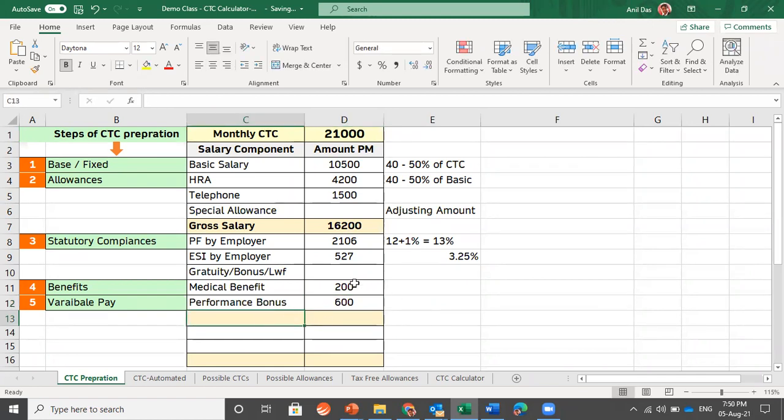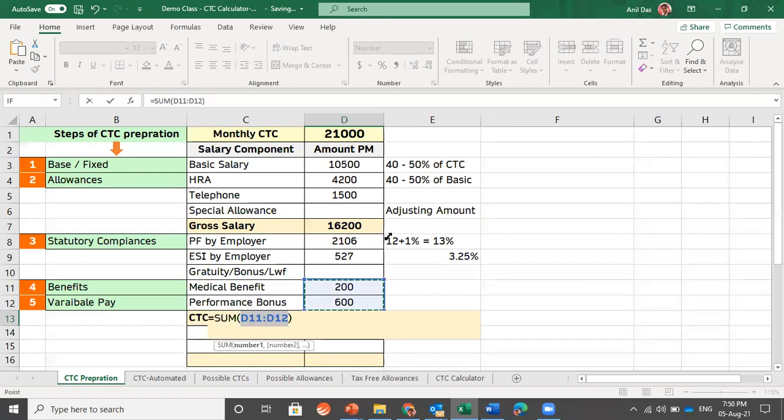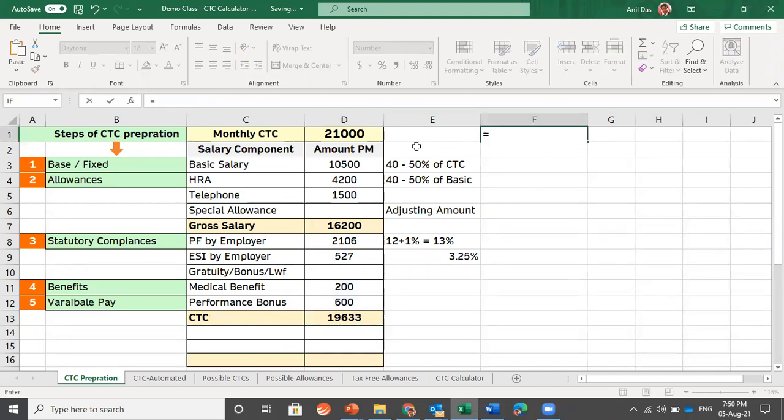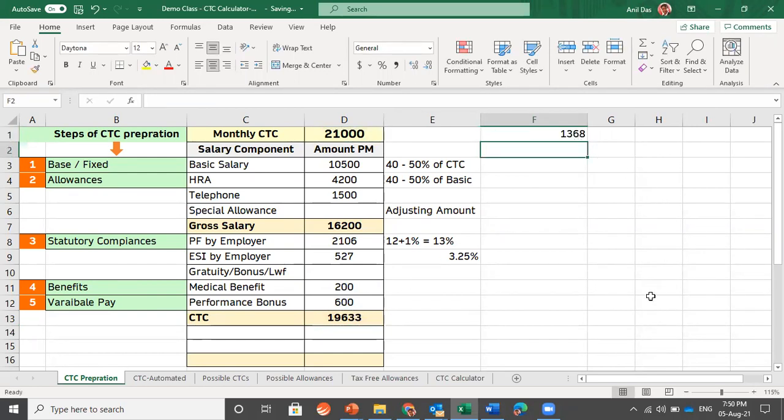Now, we have seen in CTC designing that if you add gross salary with whatever cost the employer is incurring, you will reach the cost to the company. Let's find out what cost to the company we have reached so far. We are trying to reach 21,000. So I am adding gross salary plus all the contributions or costs which the employer would be incurring. We have reached a CTC of 19,633, but we are looking for a CTC of 21,000. What is the difference? 21,000 minus CTC, so there is a difference of 1368.